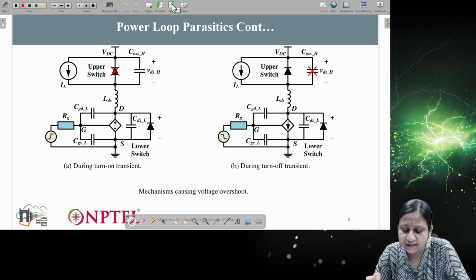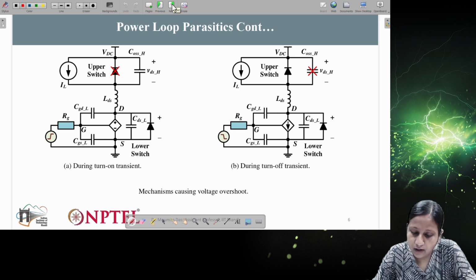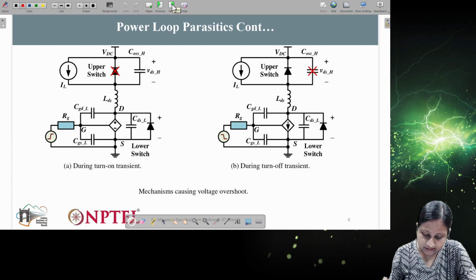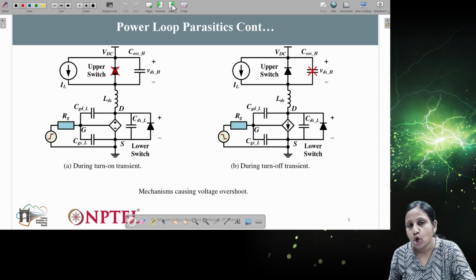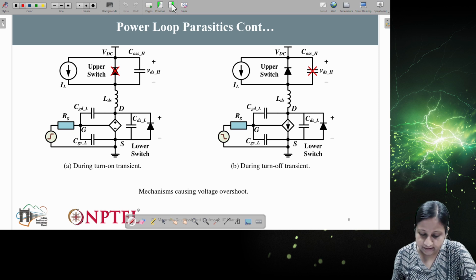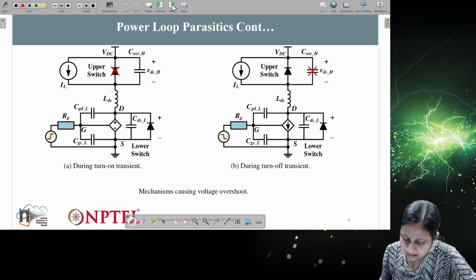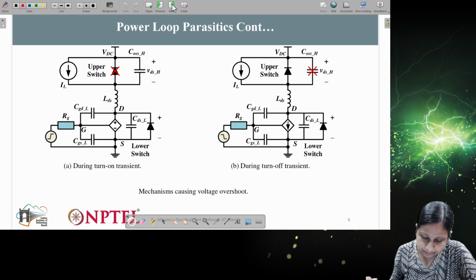Here you can see the circuit diagram of power loop parasitics. You have already seen what components can be present with respect to power loop parasitics. So let me tell you how this will operate. Whenever the lower switch turns on, I will explain how the voltage overshoot comes about.